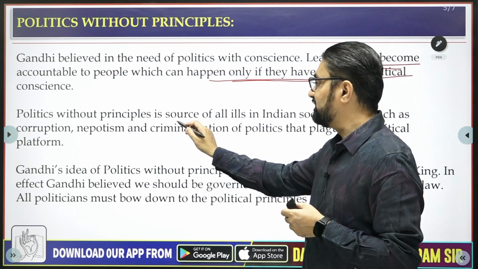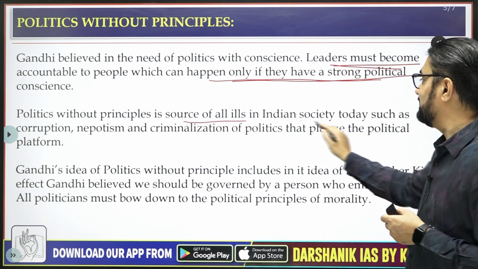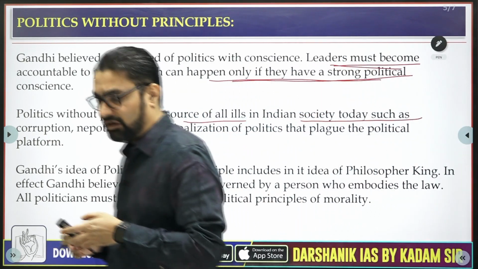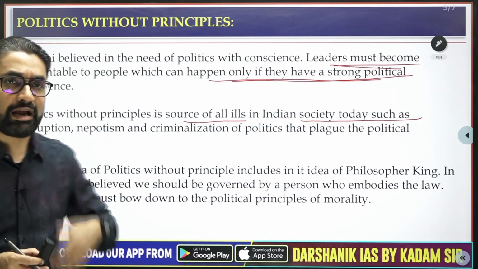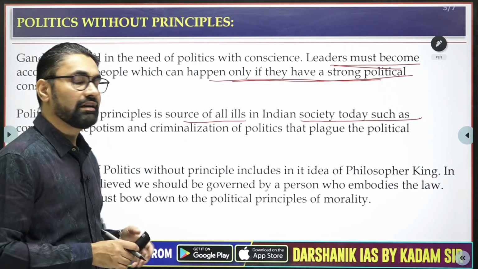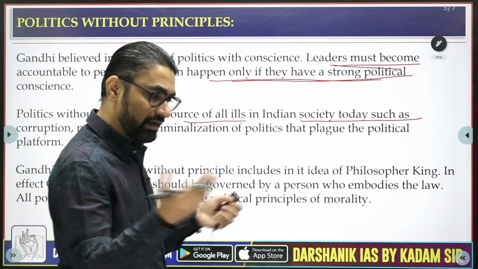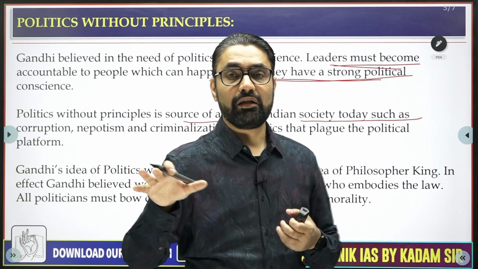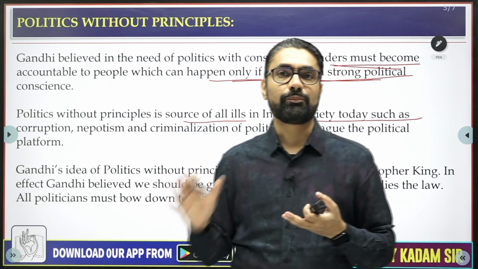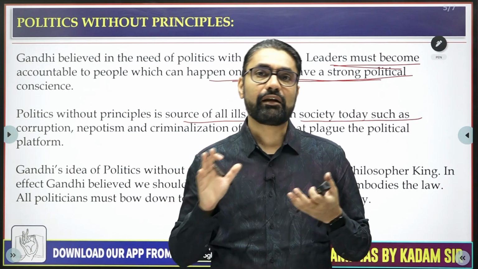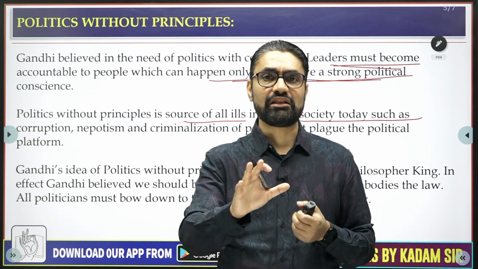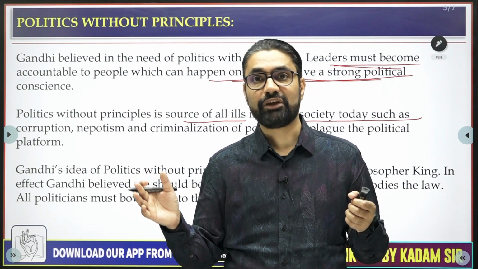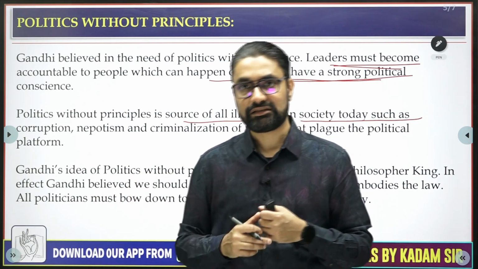So politics without principle is the source of all ills in Indian society. Okay, all that is happening today, corruption in politics, politicization of crime, criminalization of politics, etc. This breaking of pre-poll alliances and forming of post-poll alliances happens because we vote for such people who have no relation with political ideologies. All their aim was to stay in power somehow. So they have very flexible political opinions. From leftist, they will suddenly go to the rightist.